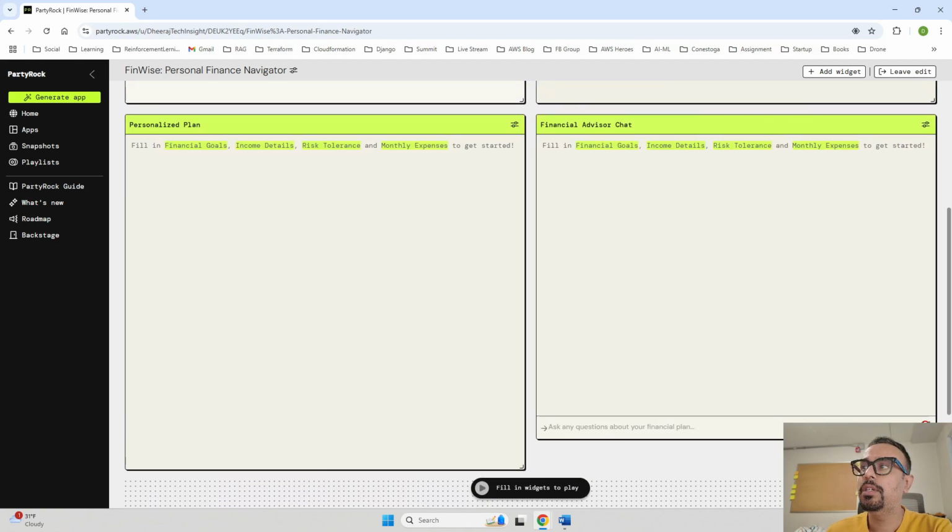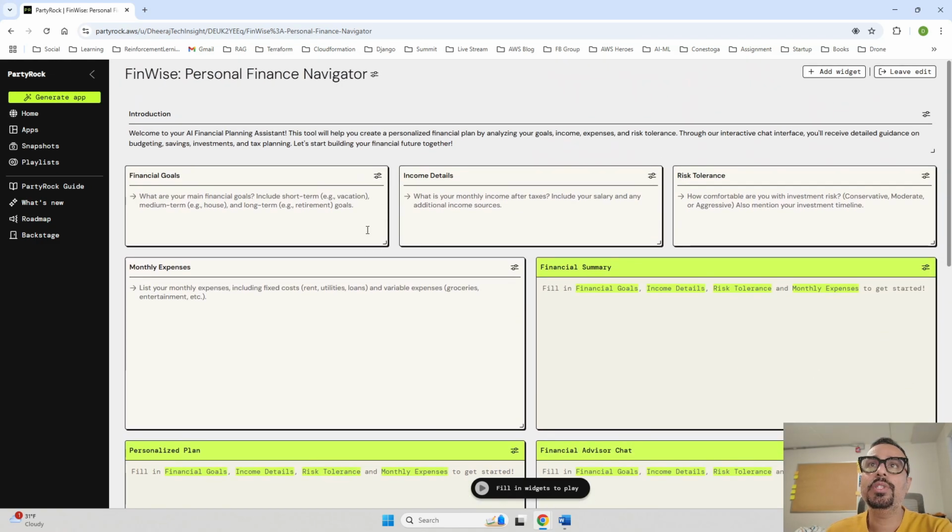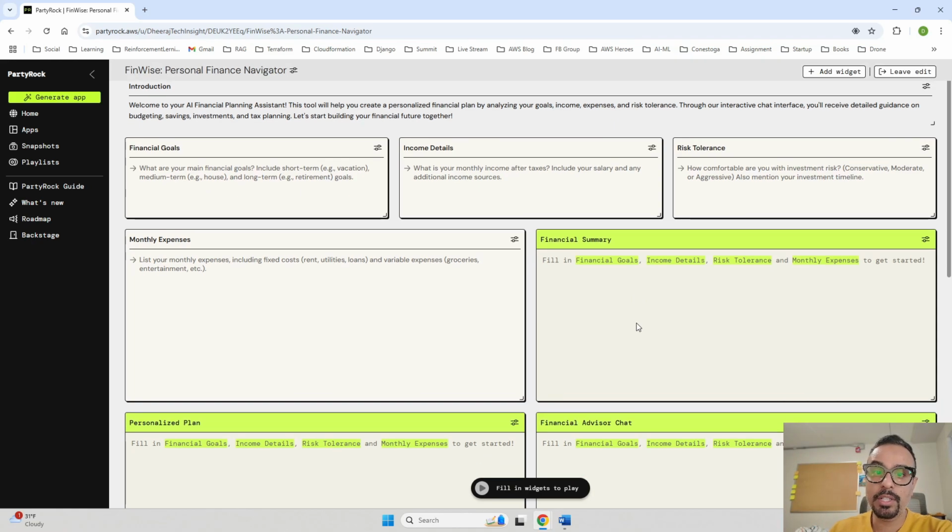So this is ready. So I think guys, our app is ready now. Now it's time for us to test it. So these are the user inputs that you see. 1, 2, 3, 4. Four are the user inputs that we have to provide. And then it is going to give you a summary saying that these are the inputs that you have provided. It is just double confirming that this is the information that you have provided and it has understood.